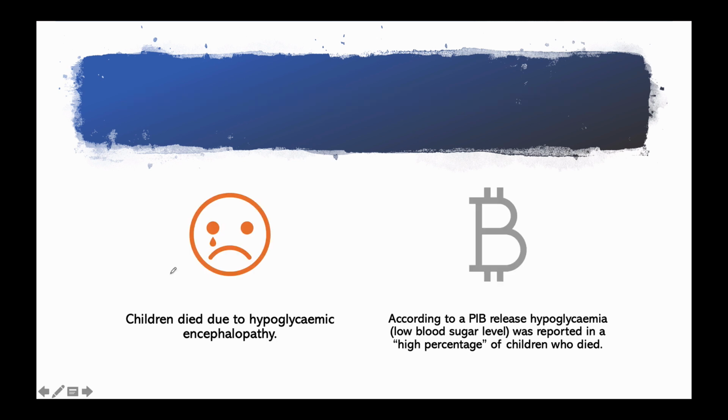Now, why has it killed so many children in Bihar? See, in the majority of cases, children died due to hypoglycemic encephalopathy. According to one of the PIB releases, hypoglycemia, that is low blood sugar level, was reported in a high percentage of children who died. Unlike hypoglycemic encephalopathy, encephalitis does not cause low blood sugar level. So death in a high percentage of children couldn't have been due to encephalitis. So we can rule out encephalitis. It has been due to hypoglycemic encephalopathy.